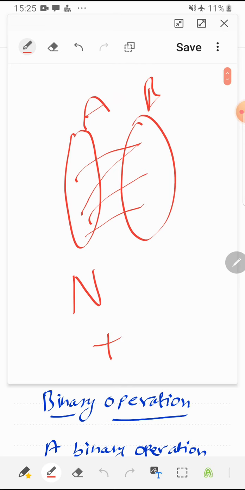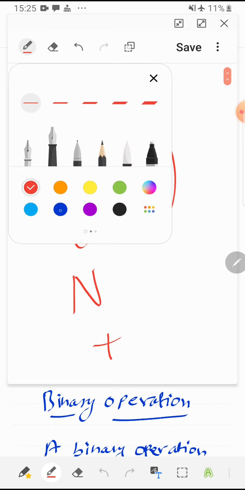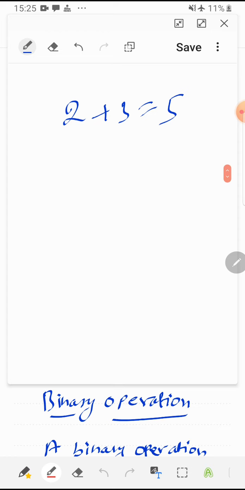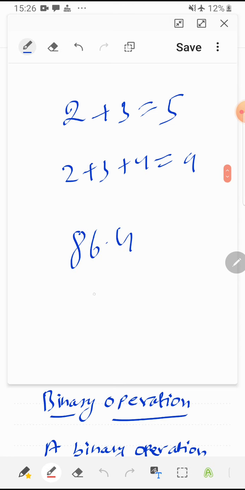Now what is specialty in operation? To understand this, if I ask you that minimum how many numbers we can add, the answer is obviously 2, like 2 plus 3 is 5. And when I say maximum how many numbers we can add, sometimes students say the answer is infinite number. That means we can add any number, 3, 4, 5. That means if I add 2, 3, 4, answer is 9. But my question is, if we can add more than 3 numbers, then what is the answer of this?